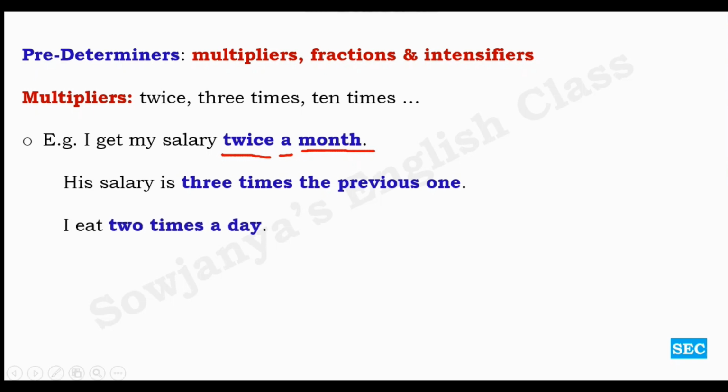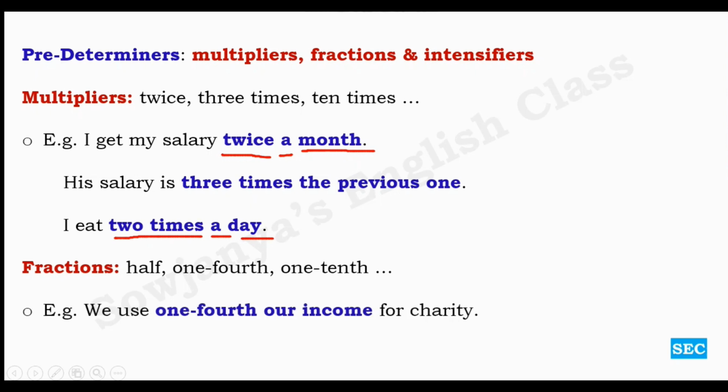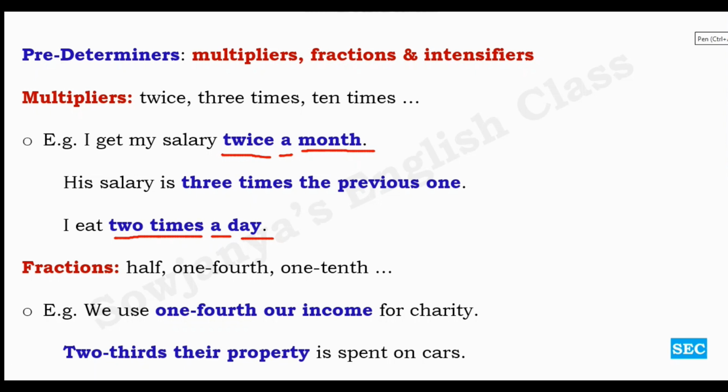And then I eat 2 times a day. 2 times, how many times I eat? 2 times, indefinite article a followed by day. Fractions, half, 1/4, 1/10, etc. Example, we use 1/4 our income for charity. 2/3 their property is spent on cars.